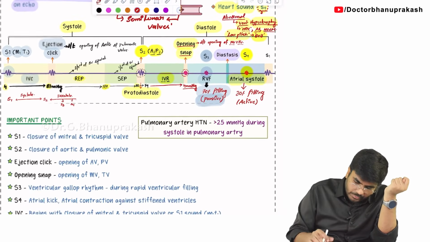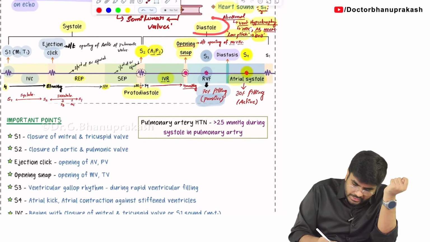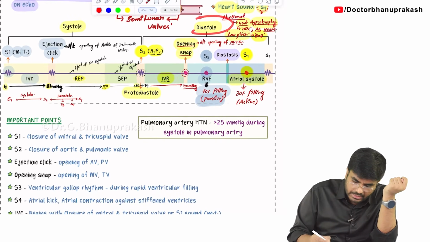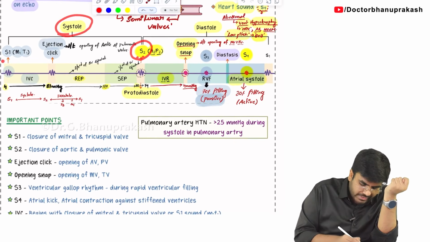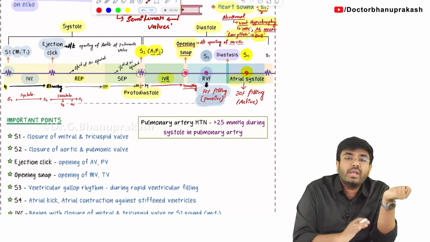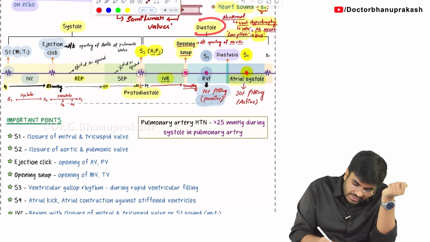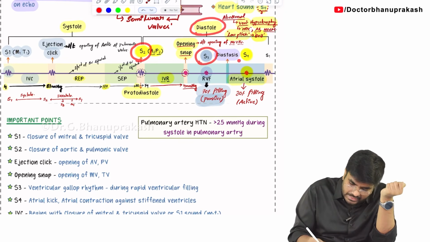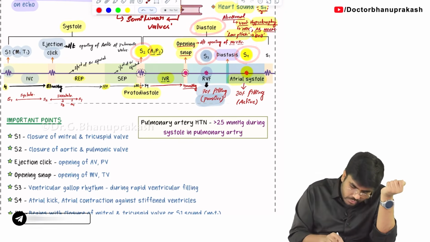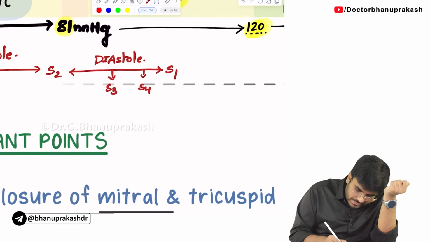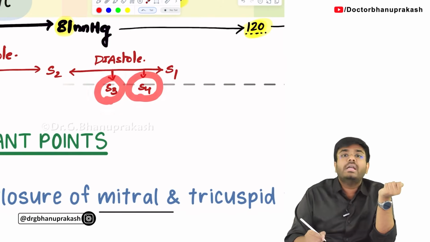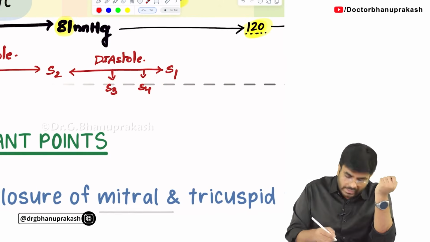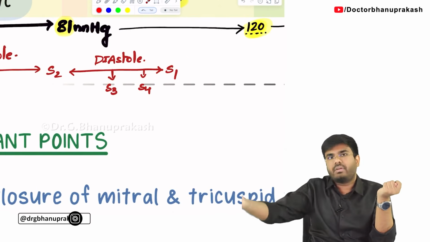Even in this diagram you can clearly see which heart sounds are heard in diastole. Diastole begins with S2. Systole begins with S1. Now in diastole there are S2, S3 and S4. S3 is heard during rapid ventricular filling and S4 is heard during atrial contraction. Then there will be one more S1, and one more systole will begin.